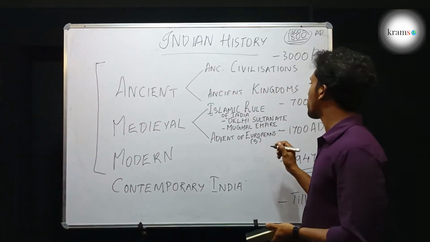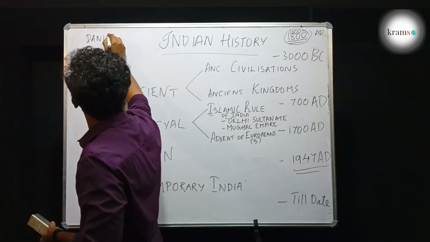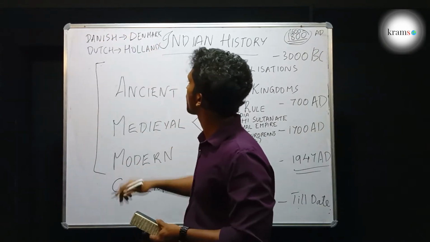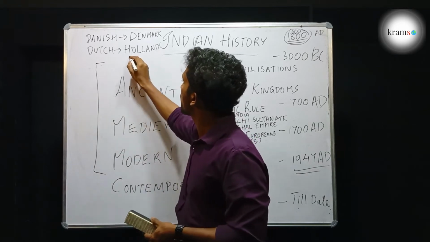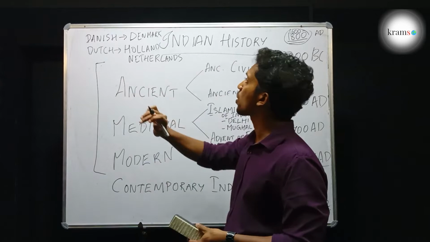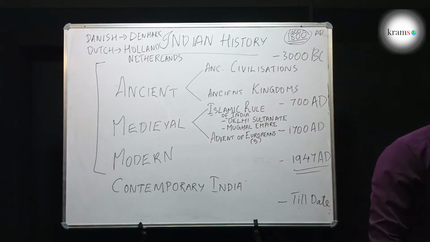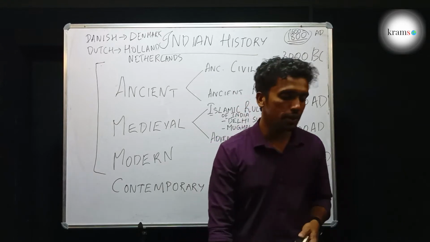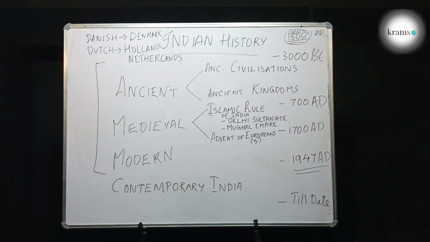Where are the Danish people from? The Danes or Danish people came from Denmark. The Dutch came from Holland, or currently its name is Netherlands. Okay. And French came from France, English or British came from England, and Portuguese came from Portugal.